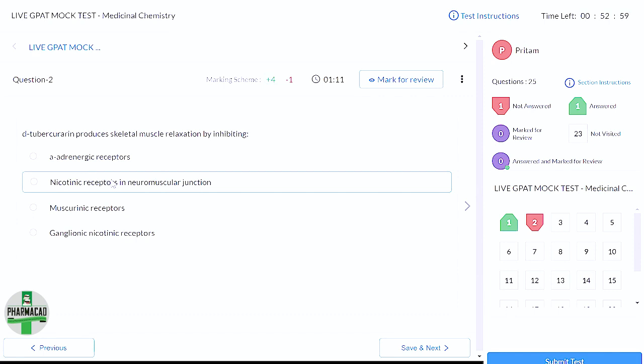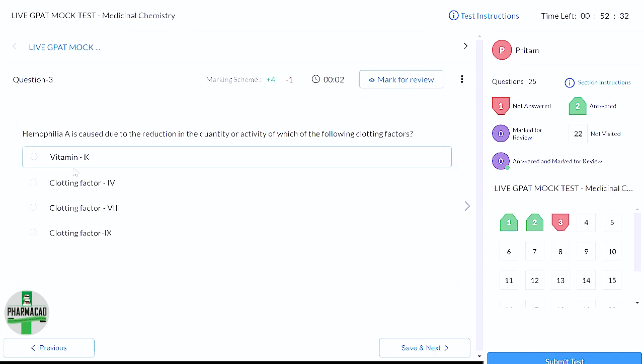When you read cholinergic and anticholinergic drugs, you will come across different types of blockers, anticholinergic blockers, acetylcholine blockers. In that, one is the neuromuscular junction inhibitor. There, tubocurarine acts on the nicotinic receptor. So I'll select this. This is a direct question.